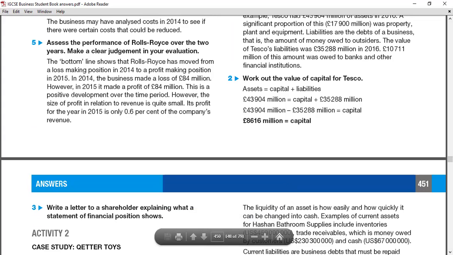So we are taking the snapshot of the business organization, and we can find out at a particular date how much assets they have, and how much capital and liabilities they owe to the shareholders and the other debtors. So it's like a financial snapshot, right? So that's the case study activity number 2.